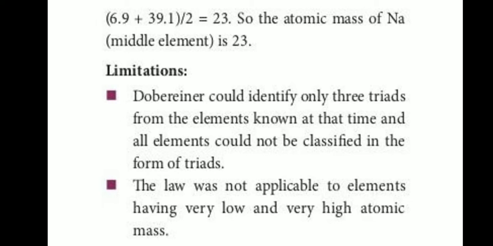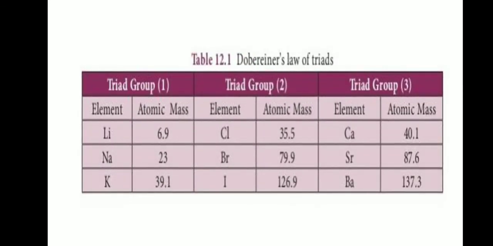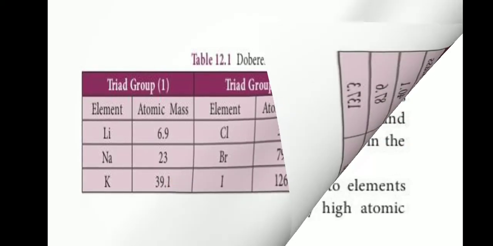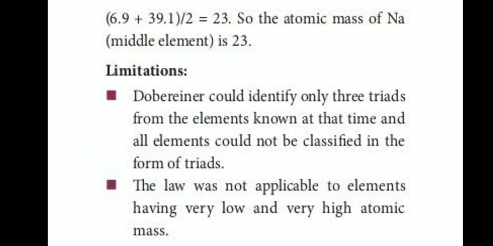Lithium has atomic mass 6.9, sodium 23, and potassium 39. I take the atomic masses of lithium and potassium, add them and divide by 2, and the average is about 23. So the atomic mass of sodium, the middle element, is 23.